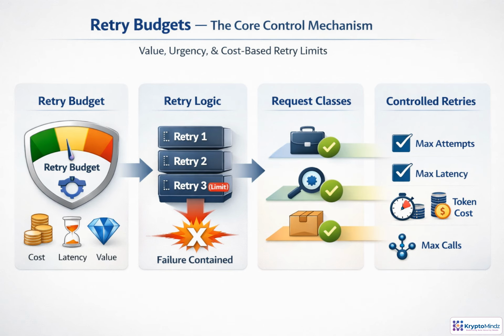A retry budget is the guardrail that keeps retries from amplifying an outage. Instead of asking, "Should we try again?" the system asks, "Is another attempt still worth it?" The policy can cap total attempts, added latency, token spend, downstream calls, and whether the operation is safe to repeat. A high-value, time-sensitive request may earn a small budget. A cheap background task may get more patience. A risky side-affecting action may get none. This keeps transient failures recoverable without creating runaway cost or cascading load.